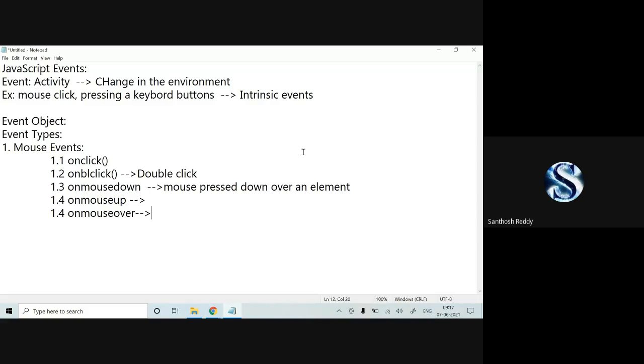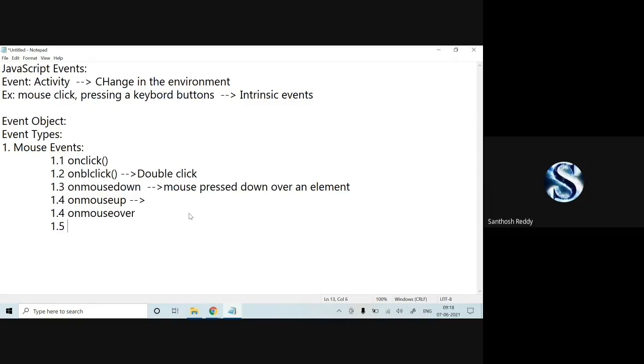On mouse over, in the sense the cursor should be placed on that particular text or button or something. It can be anything. It can be a division, it can be a paragraph. So when I place a cursor in that particular section, some action should be performed. For that, we are going to call it an on mouse over.